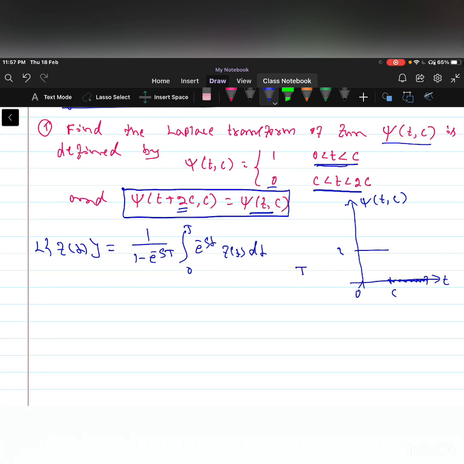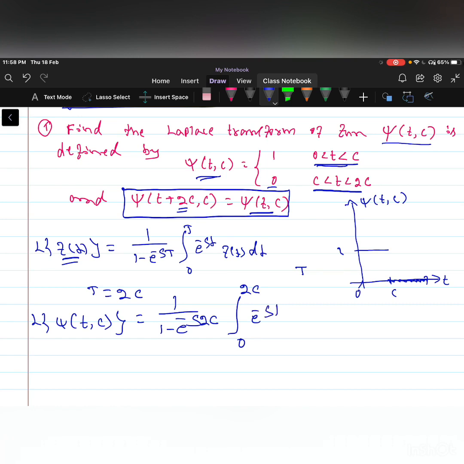So in this case T is equal to 2c, and in place of f of t take psi of t comma c. Therefore Laplace of psi of t comma c is equal to 1 by 1 minus e power minus s into 2c, integration from 0 to 2c of e power minus st into psi of t comma c dt.